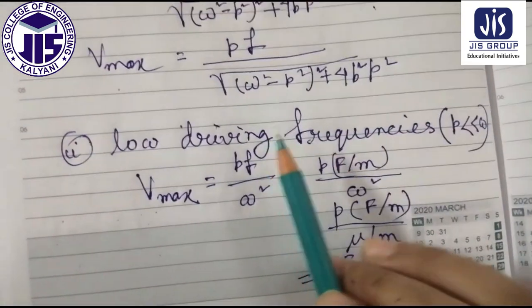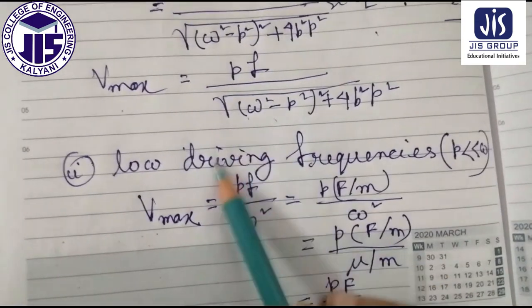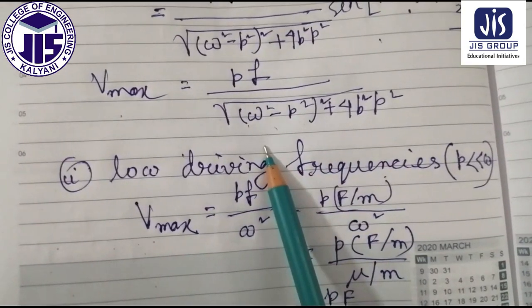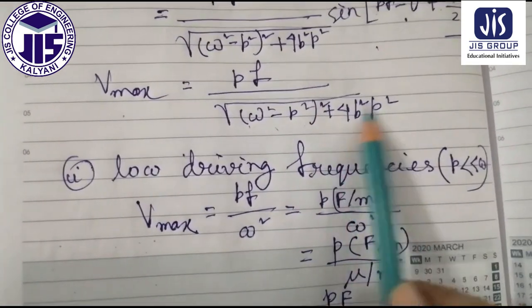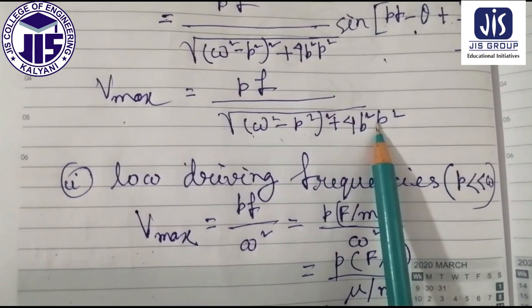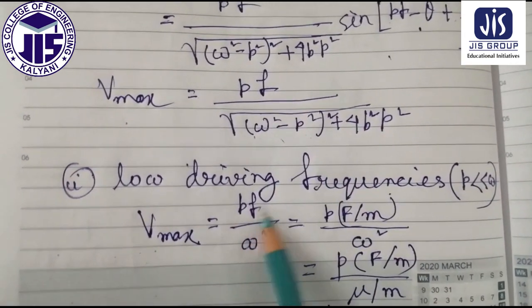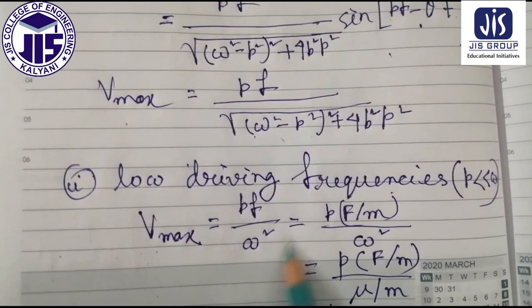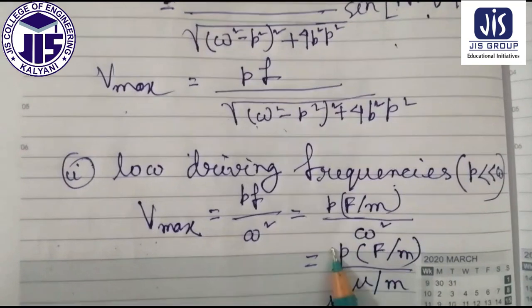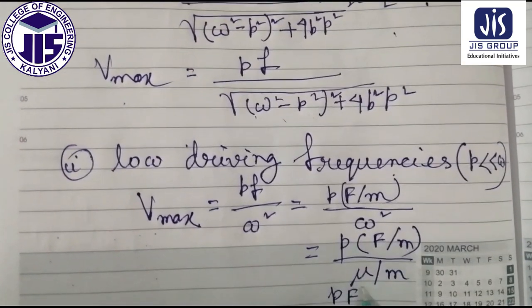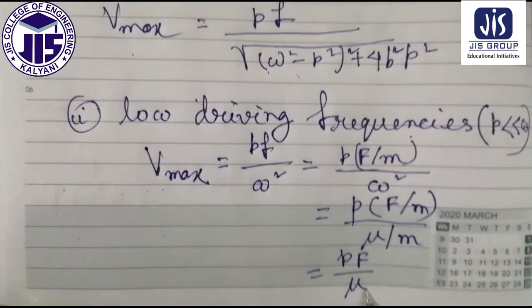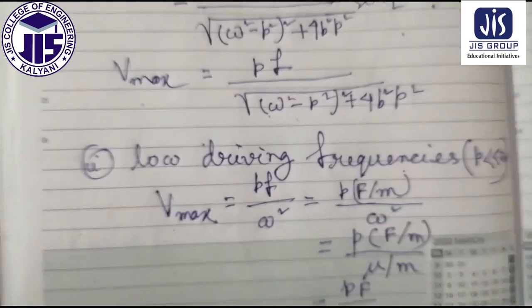Now here, let me explain again. Low driving frequency means P less than omega. That means omega is very high, and this term will be neglected because P square tends to 0. Therefore, Pf by omega square. Now omega square, small f equal to capital F by small m, so P into capital F by small m, mu by small m. Finally we are getting P F by mu. So this is the first condition.